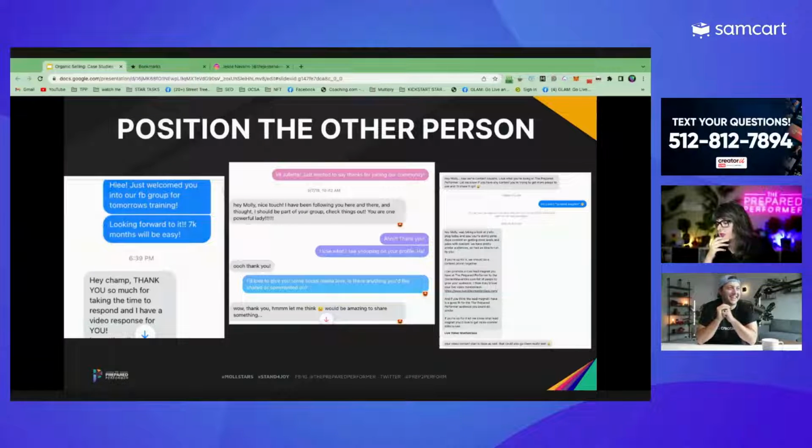Okay. So this was actually Chris Von Wilpert, who sent me this message and I loved it. He said, hey, Molly, and I didn't know him at all. Hey, Molly, I see we're content cousins. I love what you're doing at the Prepared Performer. Let me know if you have any content you're trying to get more peeps to see and I'll share it. And I wrote back and I said, I love it. Content cousins. And then I got busy and I didn't get back to him, but he didn't take that as, oh, she's not interested.